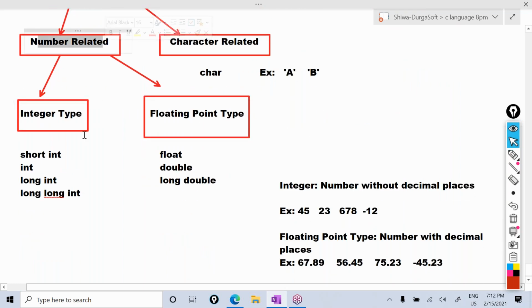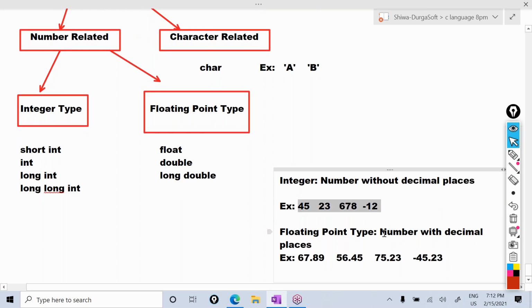In the number related, again 2 types are there: numbers without decimal places, like 45, 23, and numbers with decimal places, like 67.89 or 56.45. These are called floating point values. If there is no point and no decimal places, that is called an integer.